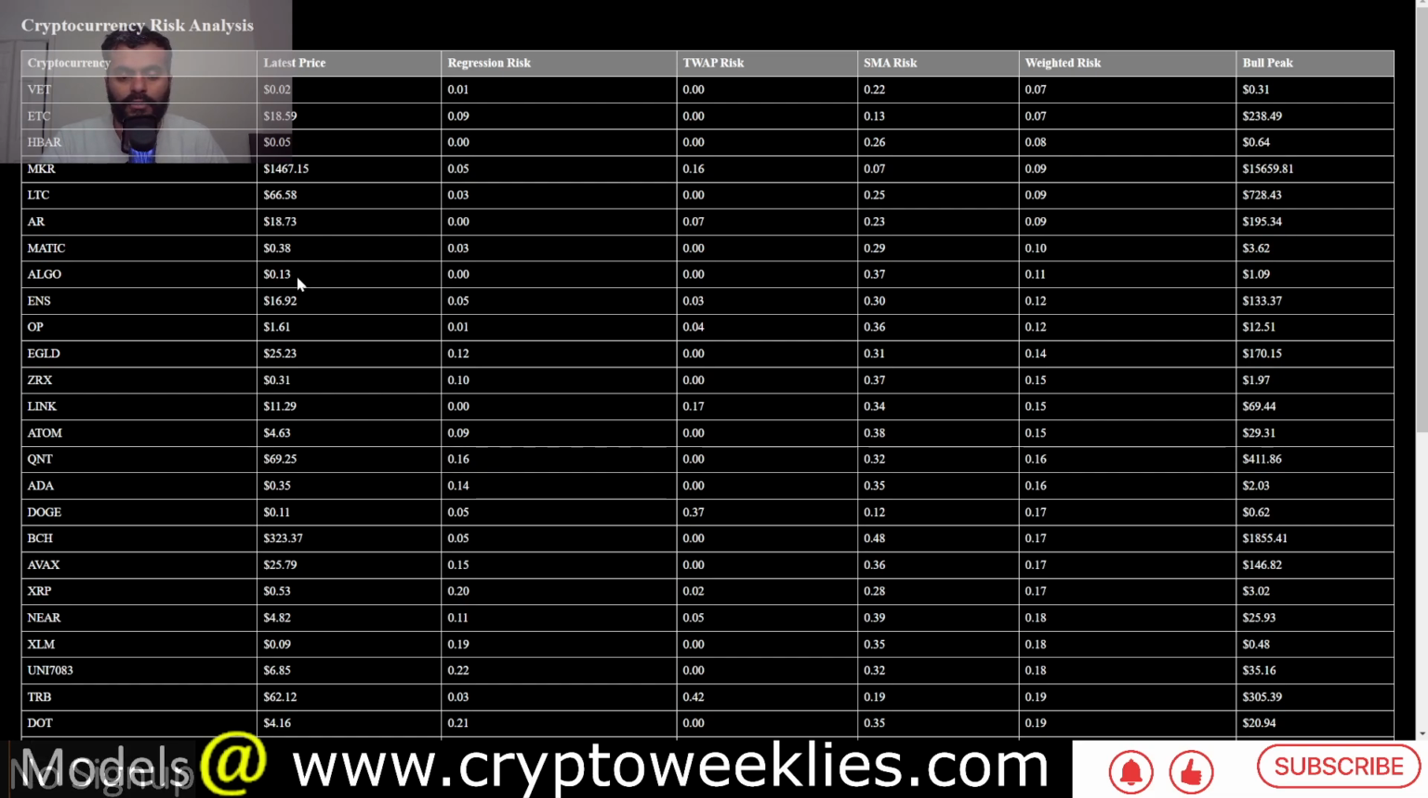So focusing on ALGO today, right now price at around 13 cents. And the weighted risk, because the regression risk and the time weighted average price is essentially zero, the only component is the SMA risk, again coming in at around 0.11 risk. Price target at around $1.09.